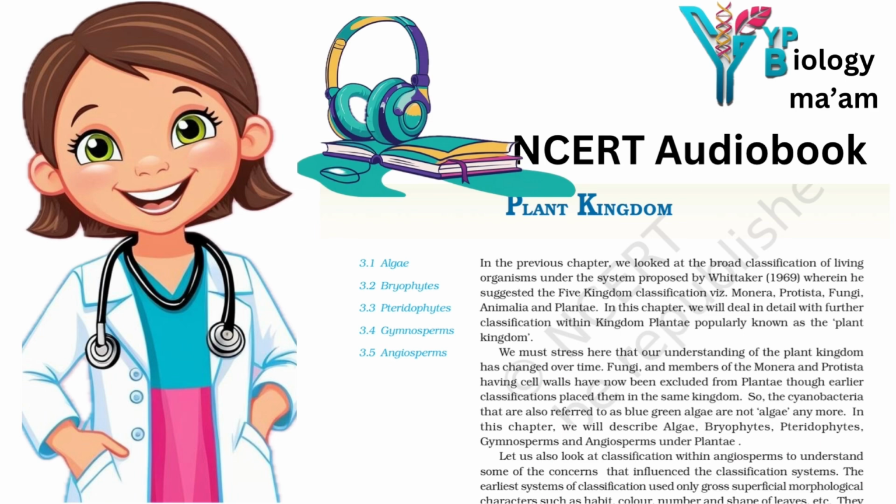The megaspore mother cell divides meiotically to form 4 megaspores. One of the megaspores enclosed within the megasporangium develops into a multicellular female gametophyte that bears 2 or more archegonia or female sex organs.